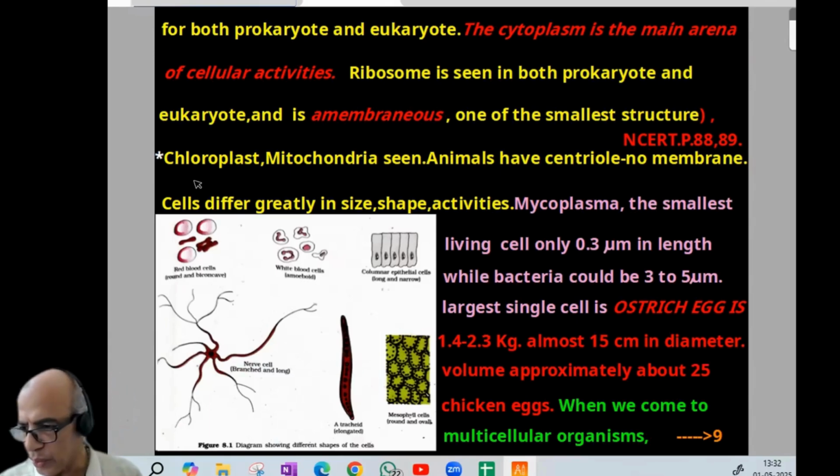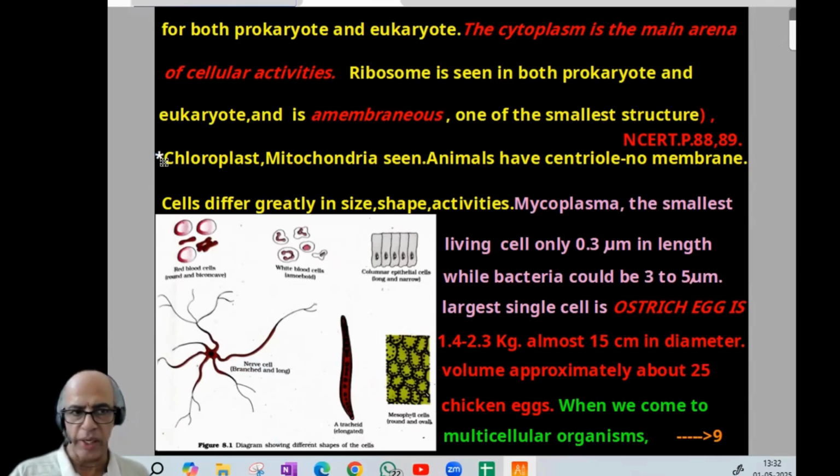Now we are continuing eukaryotic organelles here. Here onward, that star has come back, so this is all applicable to eukaryote. In between, we discussed some common aspects and prokaryote. Now chloroplast and mitochondria are seen in eukaryote.